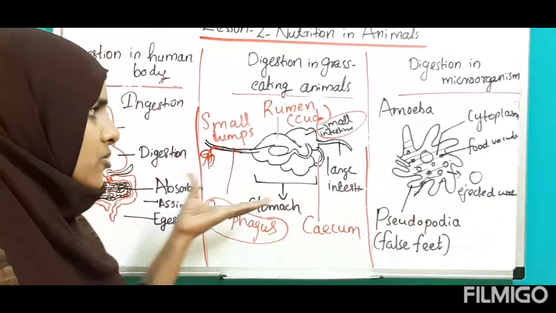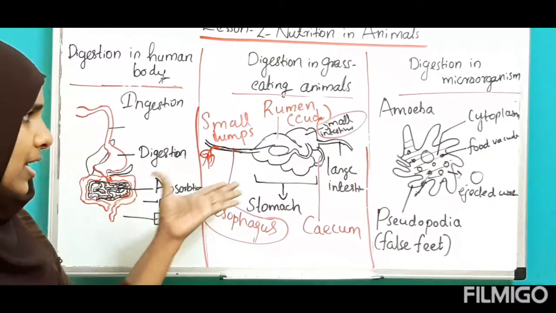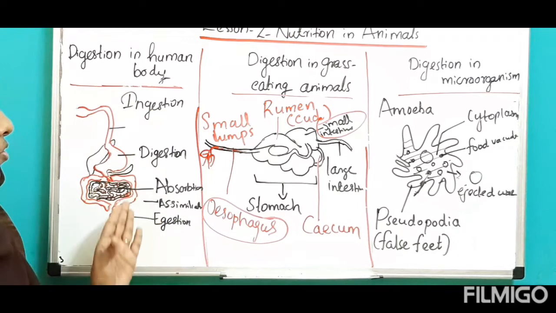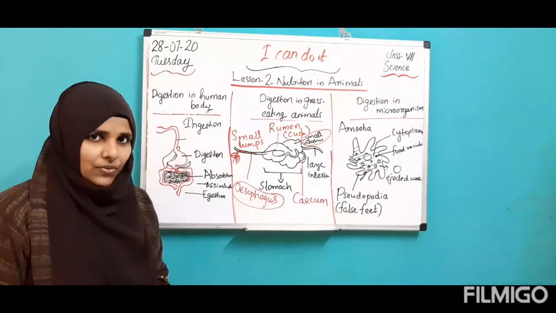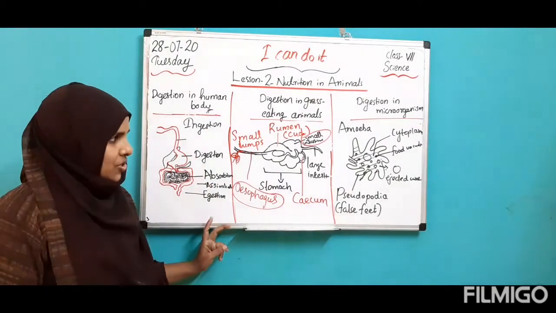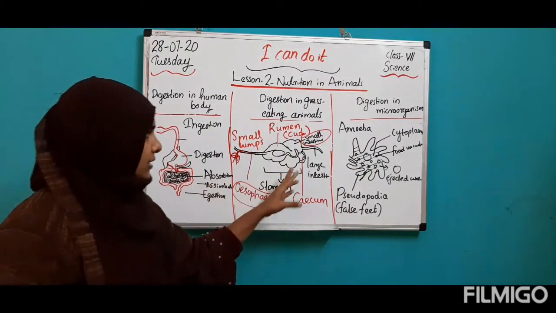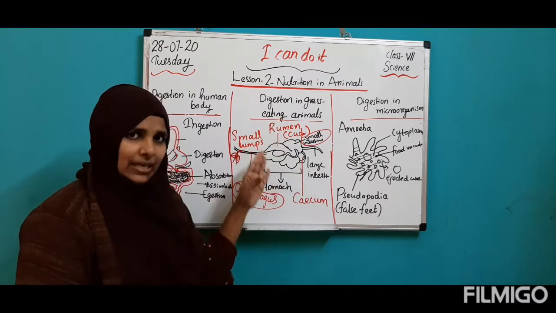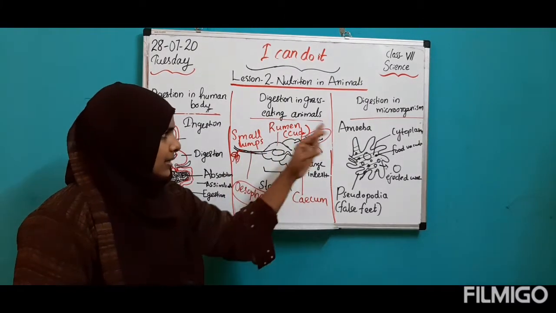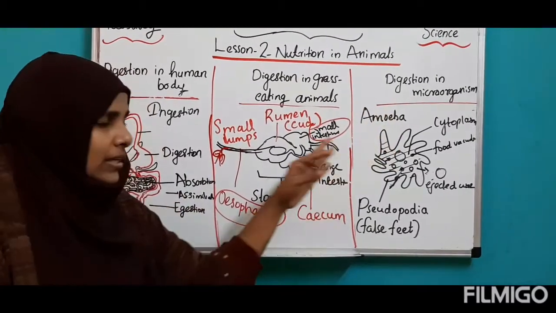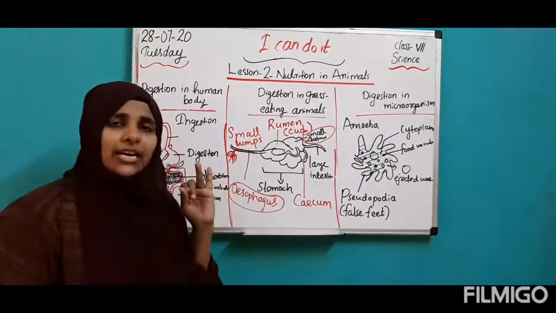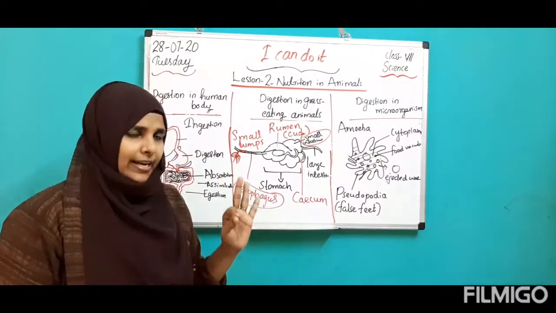So these are the processes happening in animals and small organisms. So now you are clear about digestion in human body. You already did the activity, I think. So you have to learn how to draw digestion in human body, and learn the terms of digestion in grass eating animals, especially rumen, cud, and then digestion in microorganism. Especially you have to learn terms like pseudopodia, cytoplasm, food vacuole.